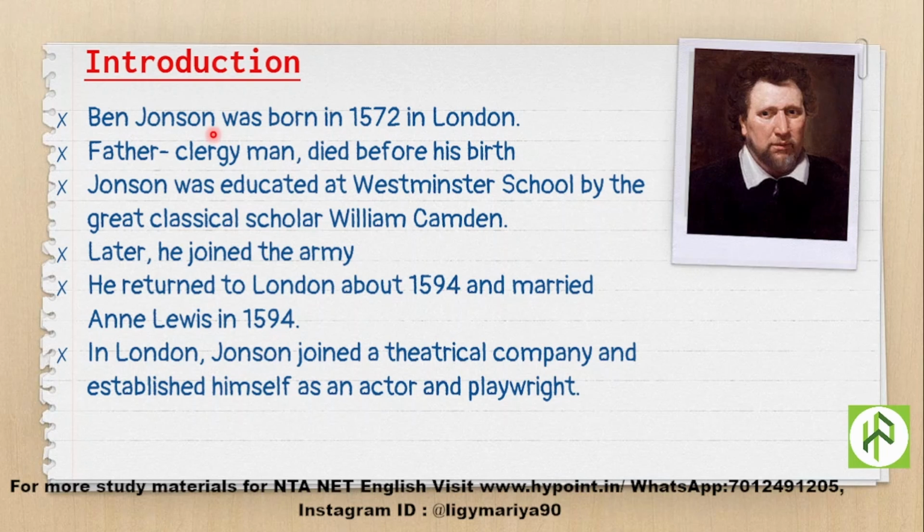And first of all, the introduction. Ben Jonson was born in 1572 in London, and his father was a clergyman, a man who is related to Christian religion and church, and he died before his birth. Jonson was educated at Westminster School by the great classical scholar William Camden. William Camden was one of the contemporary classical scholars of the time, and he was famous, and Jonson got education under him.